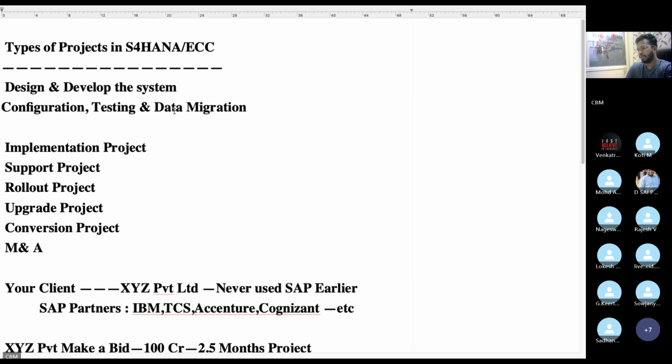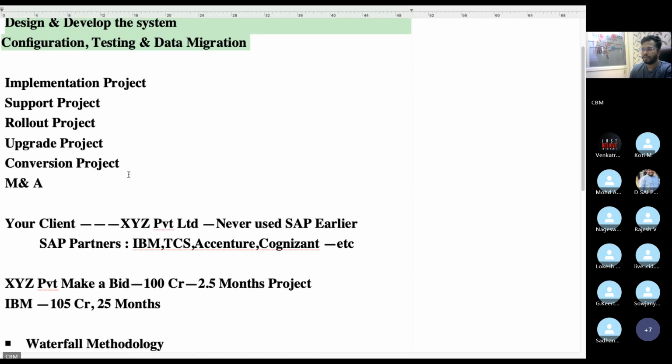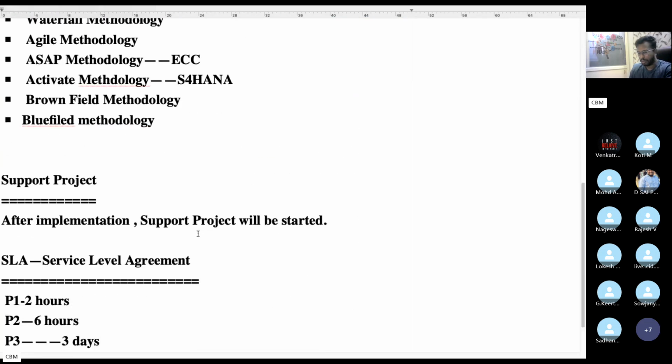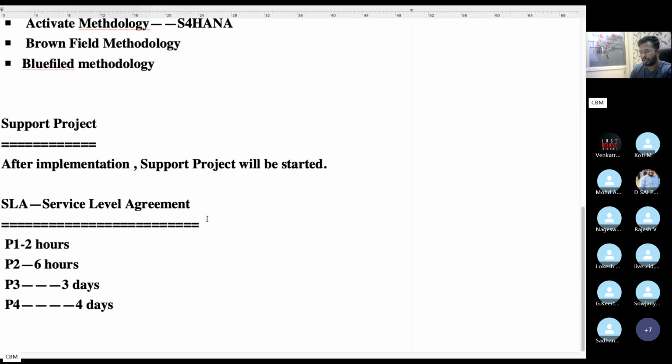If you know these areas, you will become an SAP consultant and can do implementation easily. For implementation, you should know this skill set. Support is also the same, but it is based upon the SLA.